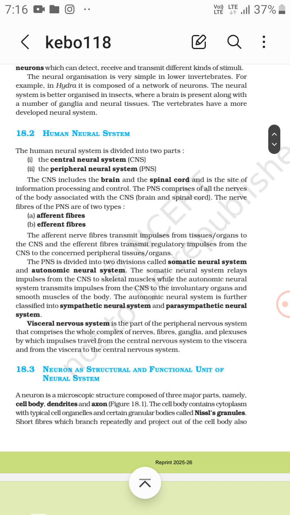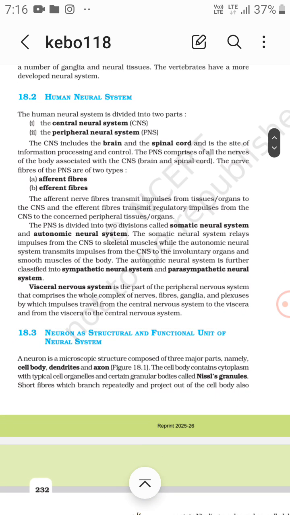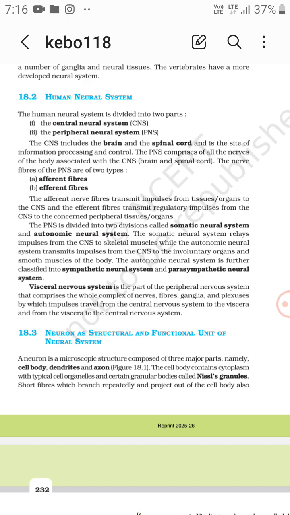The nerve fibers of the PNS are of two types: the afferent nerve fibers and efferent fibers. The afferent nerve fibers transmit impulses from tissues and organs to the CNS, and the efferent fibers transmit regulatory impulses from the CNS to the concerned peripheral tissues and organs. So afferent takes from tissues to CNS, and efferent takes from CNS to tissues.